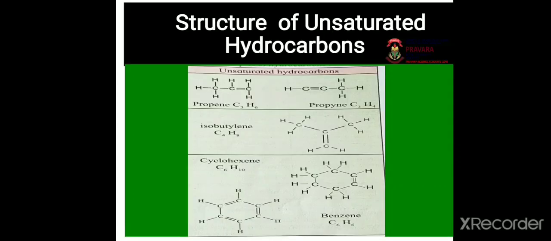Now, here are some examples of unsaturated hydrocarbons with their structure. So, first hydrocarbon is propene and its formula is C3H6. And if you observe, there is a carbon-carbon double bond. Then propyne, it is an alkyne, and you observe that there is a triple bond between carbon-carbon atoms.